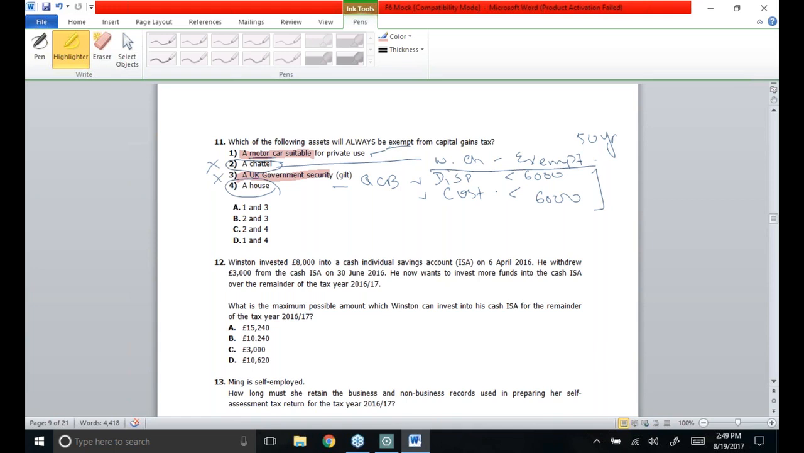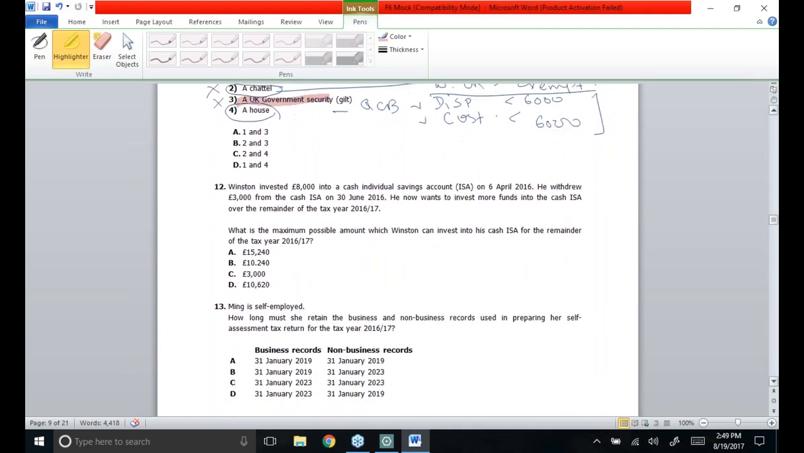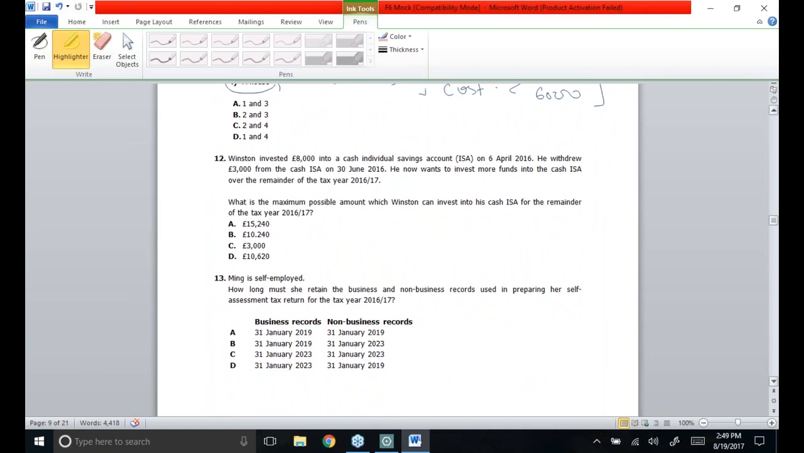Moving towards 12th MCQ. Winston invested 8,000 into a cash ISA on 6th of April 2016. He withdrew 3,000 from the cash ISA on 30th June. He now wants to invest more funds into the cash ISA over the remainder of the tax year 16-17. What is the maximum possible amount which Winston can invest into his cash ISA for the remainder of the tax year? Keep one thing in mind, he invested 8,000 and then he withdrew 3,000 from it.